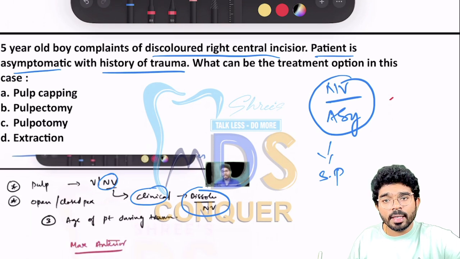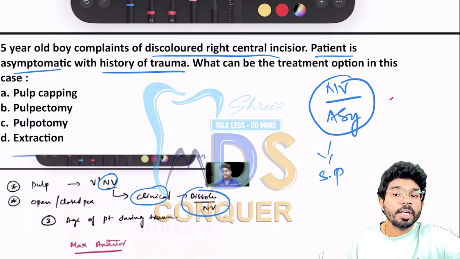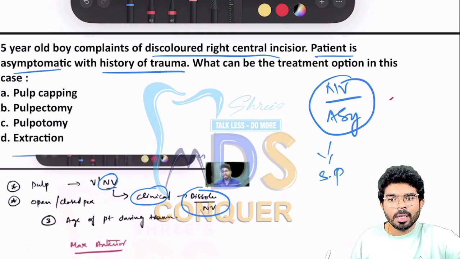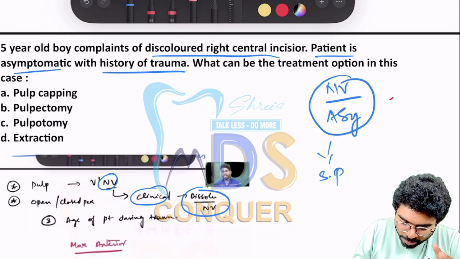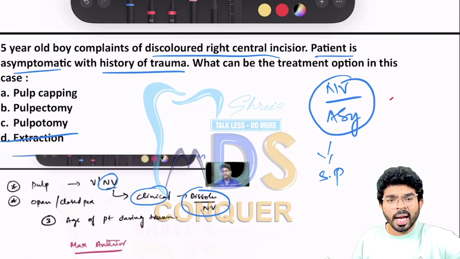Age of boy is 5 years. Wait and watch would be the best treatment option, but you don't have wait and watch in the options, so you cannot wait and watch. So you need to go with the elimination method. Extraction, never. I never do extraction. And this is a non-vital tooth.